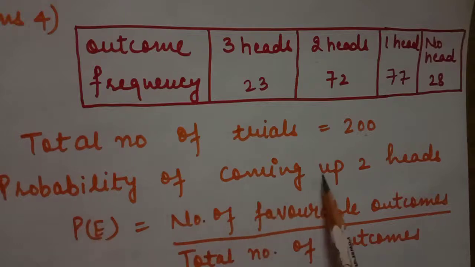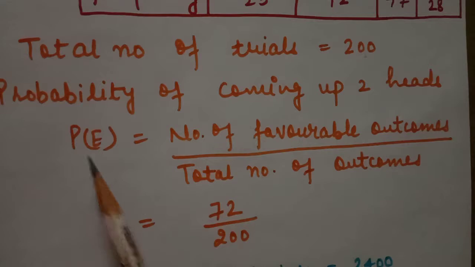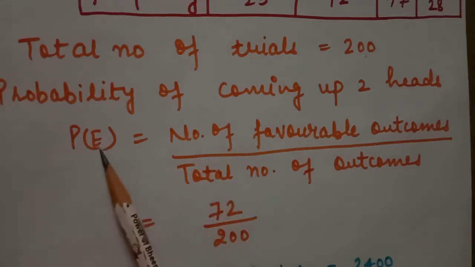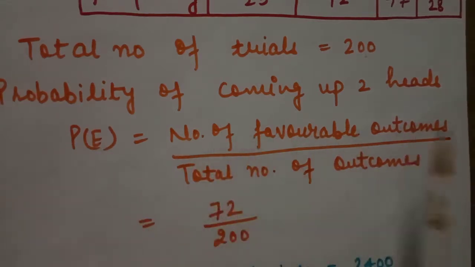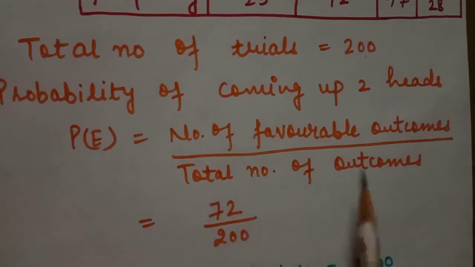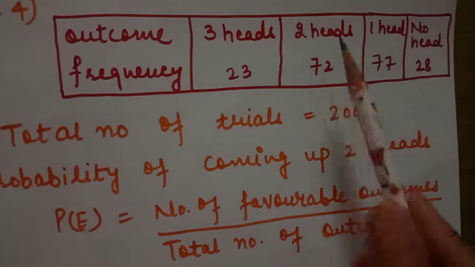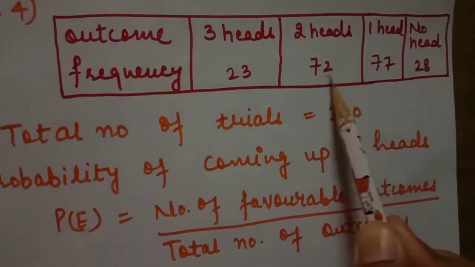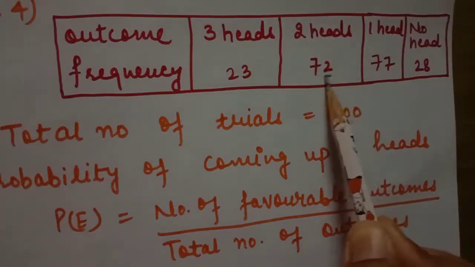So for the probability of coming up 2 heads, we will apply the formula. Probability of event E is the number of favorable outcomes divided by the total number of outcomes. From the given data, 2 heads came 72 times, so the favorable outcomes are 72.